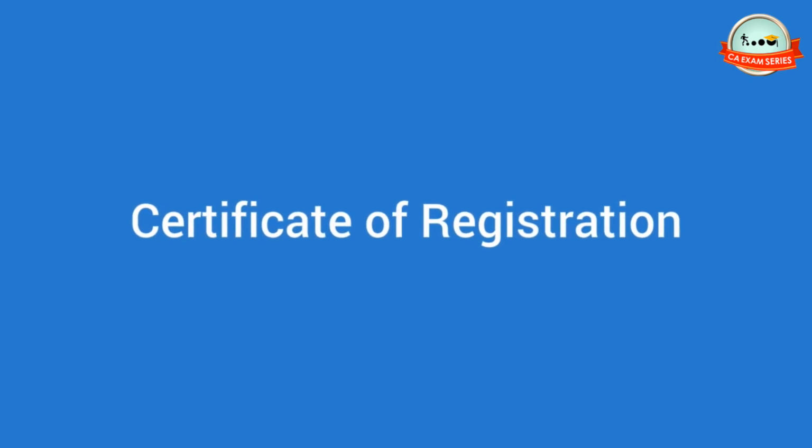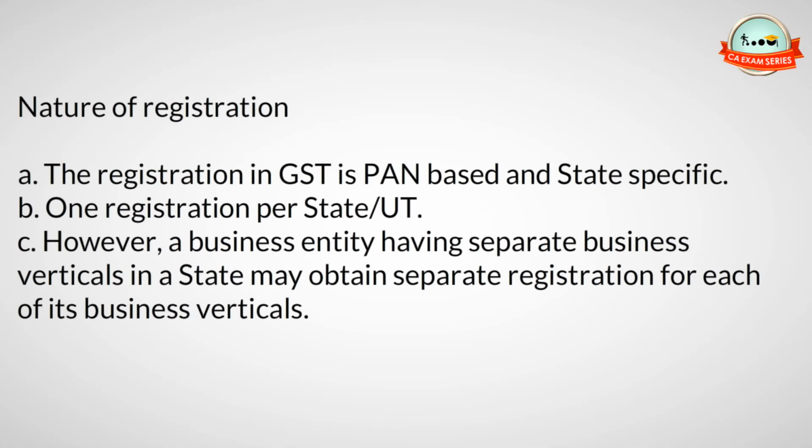Certificate of Registration. Nature of registration. A. The registration in GST is PAN-based and state-specific. B. One registration per state or UT. C. However, a business entity having separate business verticals in a state may obtain separate registration for each of its business verticals.